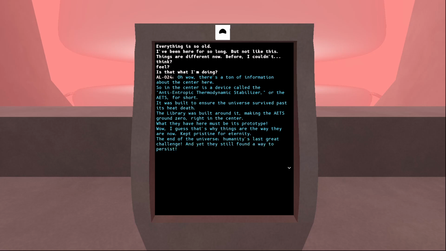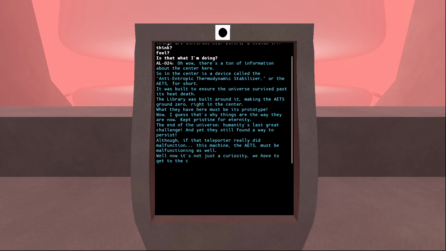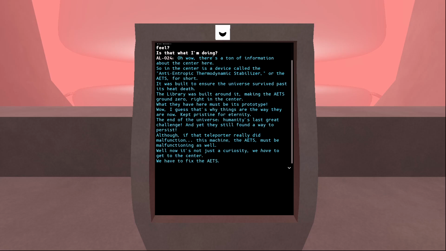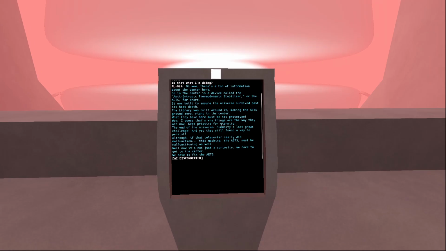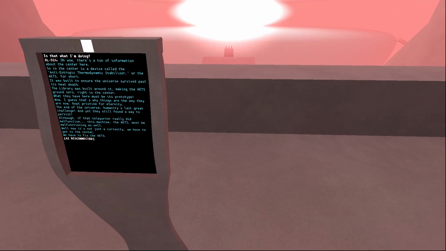The end of the universe, humanity's last great challenge, and yet they still found a way to persist. Although, if that teleporter really did malfunction, this machine, the AETS, must be malfunctioning as well. Well, now it's not just a curiosity. We have to get to the center. We have to fix the AETS. I don't know, Al. I think it might be best for this stagnation to end.